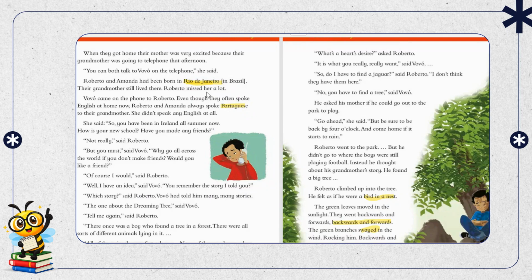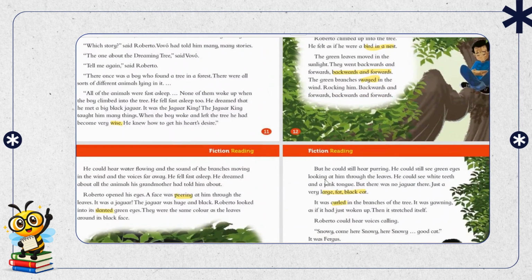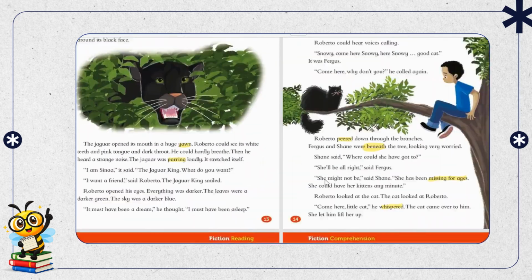And then we have over here Portuguese. Portuguese is a language that is spoken in Portugal. Maybe it is their mother tongue language. That's why they refer to speaking Portuguese with their grandmother. So these two words were the ones I wanted to share with you, what their meaning is, and the rest of the words that have been highlighted I already discussed in the video.